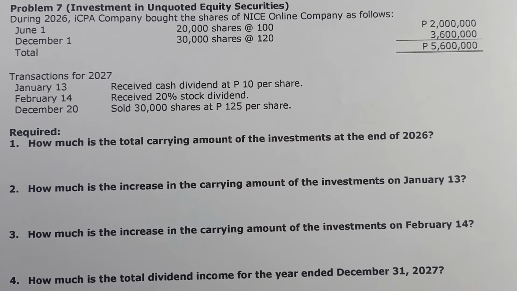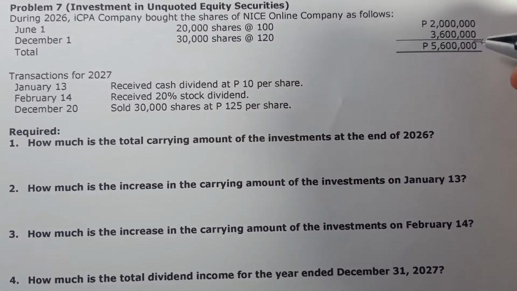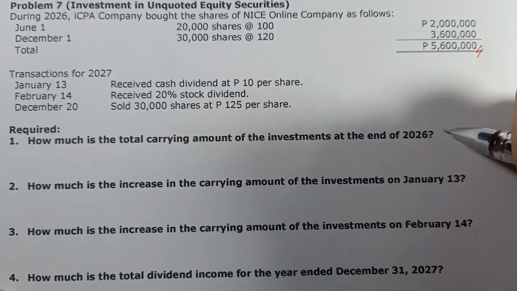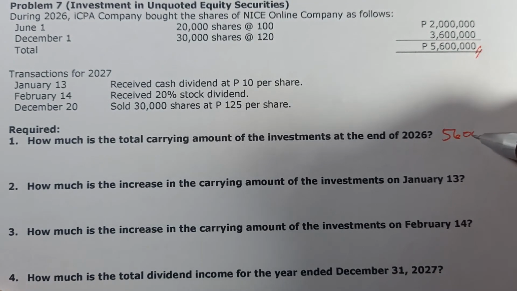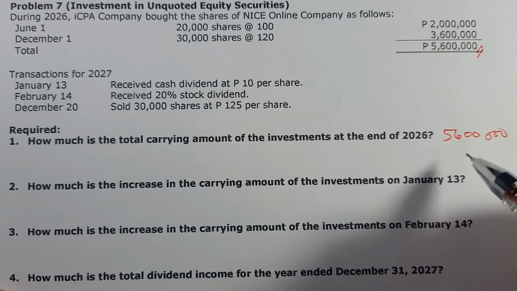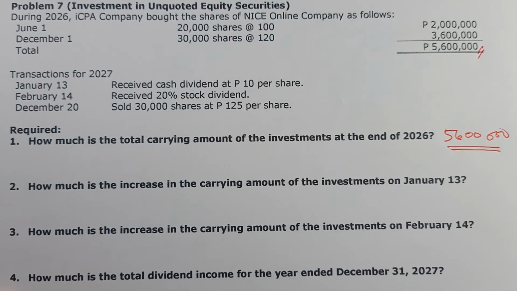Once again, kapag unquoted equity securities ang classification, initial and subsequent measurement will be at cost. Ibig sabihin, this 5.6 million initial measurement will also be our subsequent measurement. So requirement number 1, 5.6 million is our final answer.